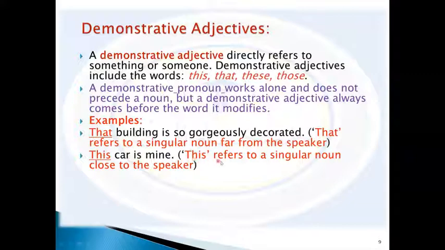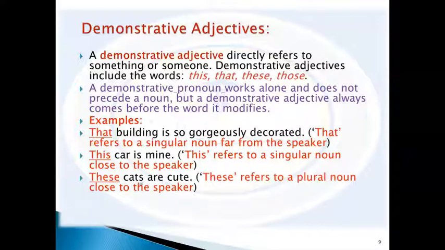So we can say this refers to a singular noun close to the speaker. This is an adjective and car is a noun, and this describes car. From this meaning, you understand that the car is near or too close to the speaker, not far away from it.